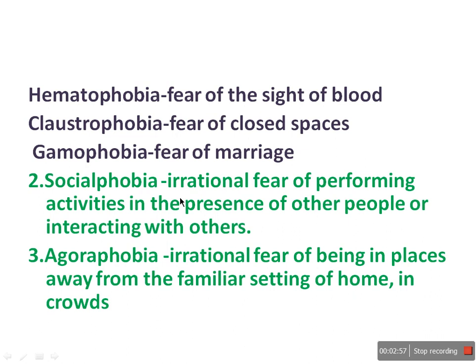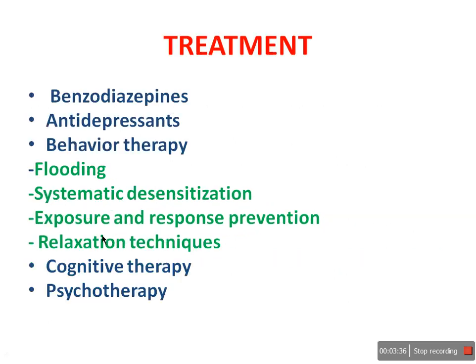The second type of phobia is social phobia. In social phobia, the patient will have irrational fear of performing activities in the presence of other people or interacting with others. Some people have problems interacting with others, or performing or speaking in an open space. This is called social phobia. Agoraphobia means irrational fear of being in a place away from a familiar setting like home. When these people go away from home or are in a crowd, they will have a lot of fear and anxiety. That is called agoraphobia. These are the different types of phobia.